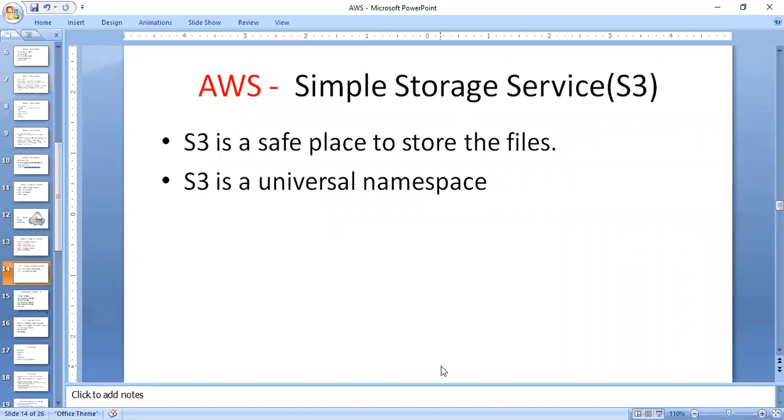And then the simple storage service has a universal namespace. What is a universal namespace here? It means the name must be unique globally, not just in India, not just in Andhra Pradesh. Globally, you have to give a unique name. The bucket contains a DNS address, therefore the bucket must have a unique name to generate a unique DNS address. That is a simple representation of this service.